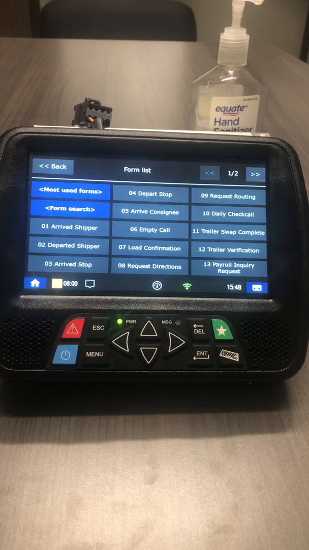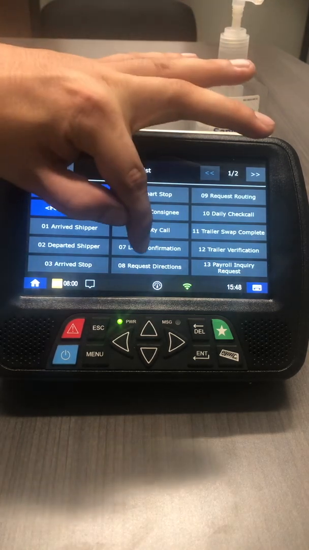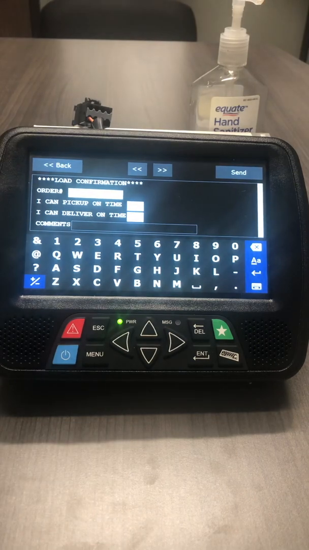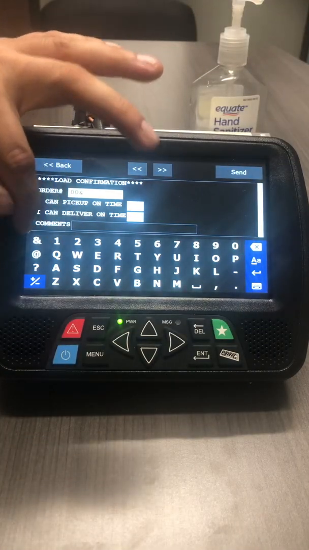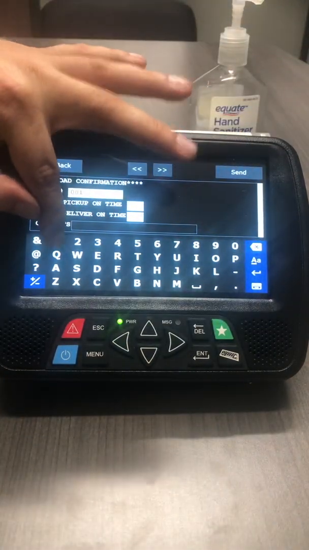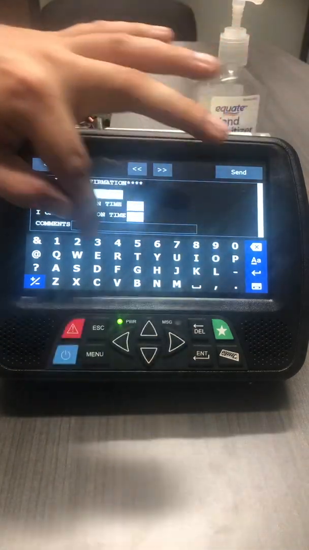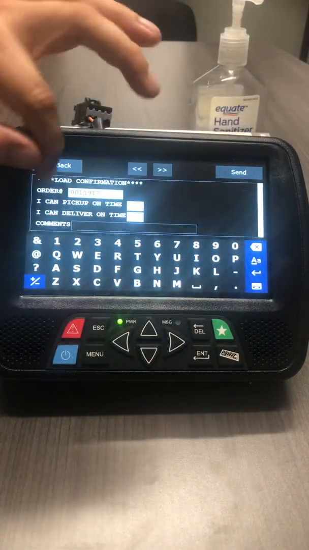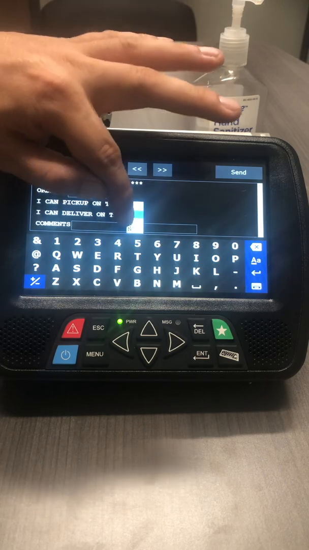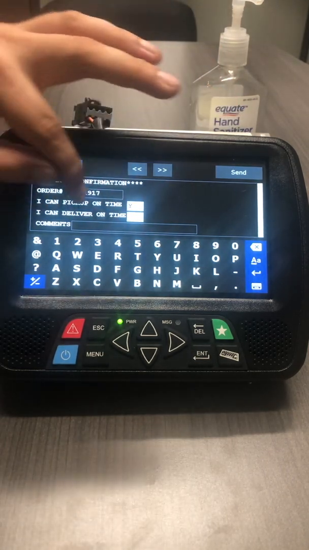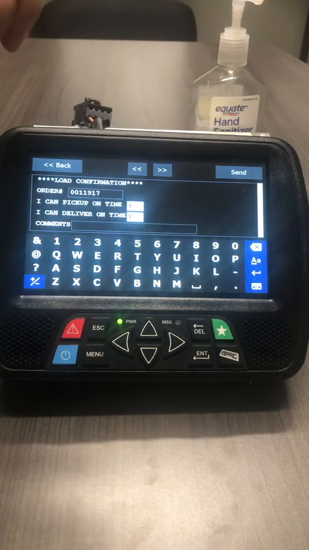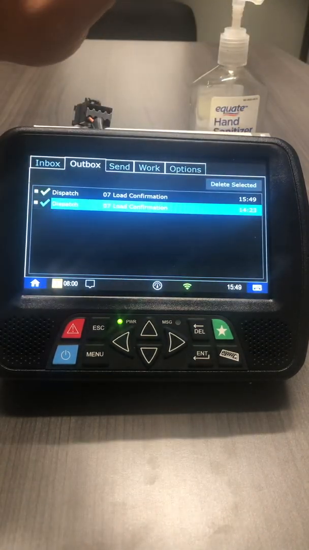When dispatch sends you information or your load on the computer, you will go to option number 7, load confirmation. For instance, you'll put in load number 0011917. Can I pick up on time? Yes. Can I deliver on time? Yes. Send to dispatch.